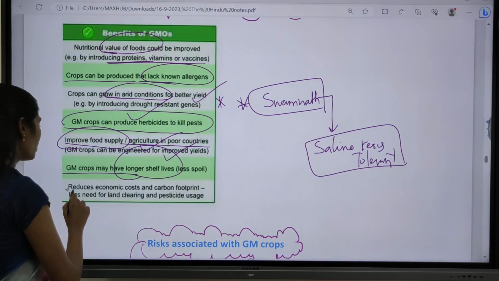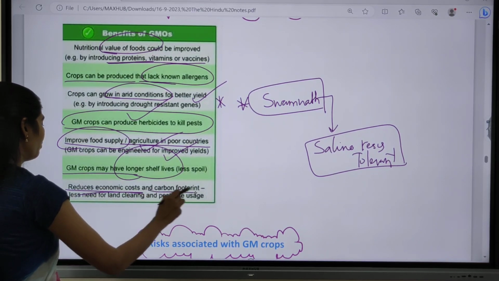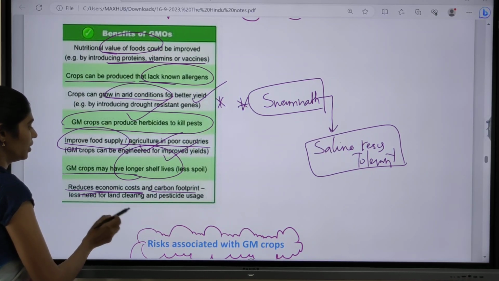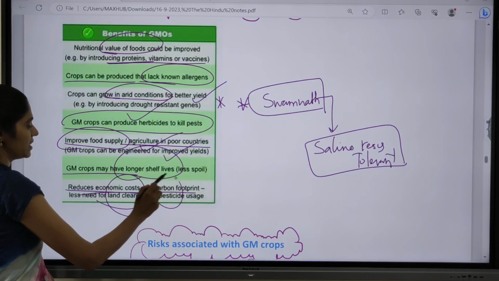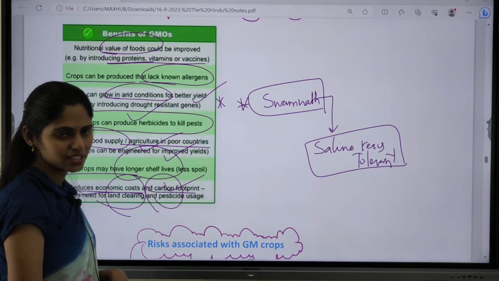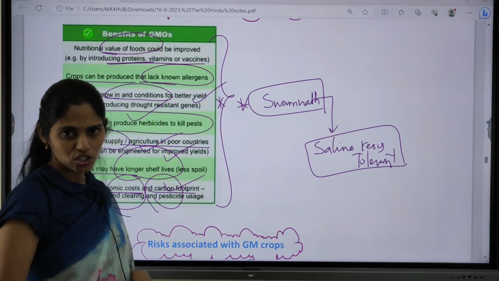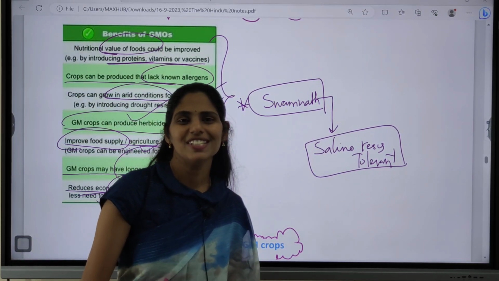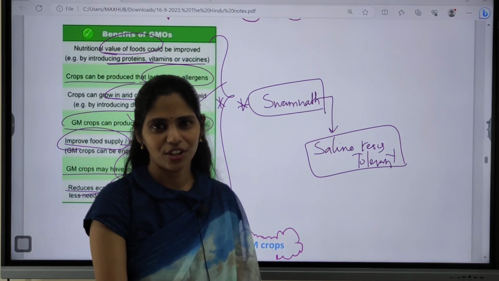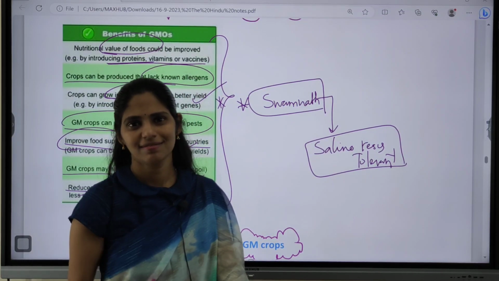And this one is, it also reduces economic cost and carbon footprint, so that pesticide usage will also decrease. So these are some possible benefits of using genetic engineering in crops. Is it clear? Are you connecting the points? Are you getting bored? No, right?